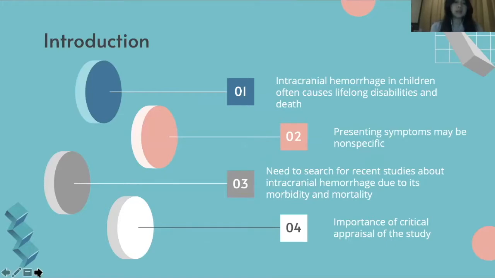So, as intracranial hemorrhage still accounts for high morbidity and mortality in children, research needs to be done to increase our knowledge about the disease. Searching for the latest literature about the topic may help to deepen our knowledge, but we have to be critical in searching and choosing the literature. Critical appraisal must be done, as it allows us to use the evidence of the research reliably. Critical appraisals also help us to establish whether the evidence of research can be used to inform medical decisions in a given context, and we can decide if the evidence of the research is valid or not.